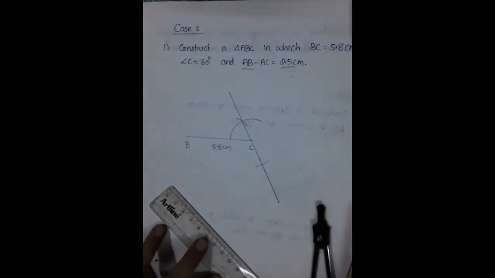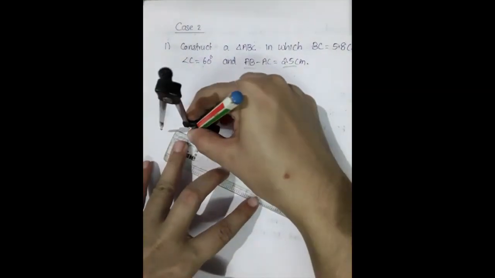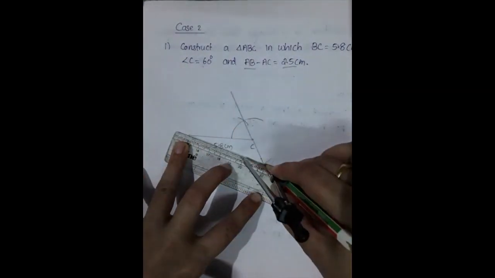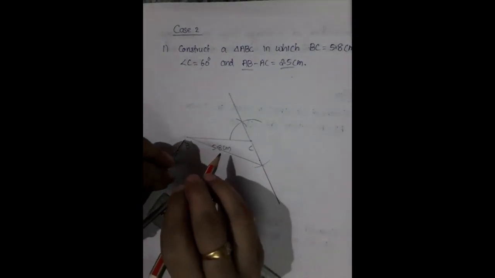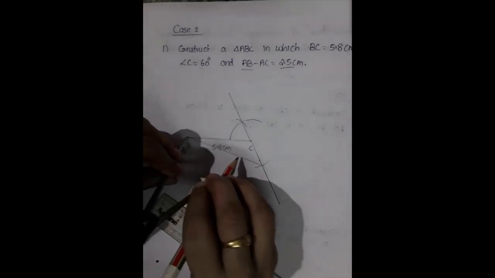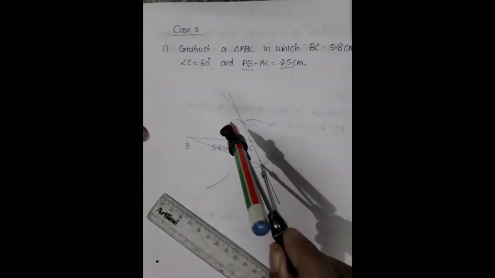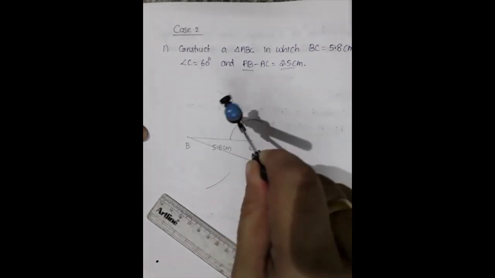Okay, then what you have to do is join B and this point. B and this point joined. Then this line, we always take more than half of the joining line. So taking more than half of this line, here one arc, top also one arc. Then from this point top one arc, down one arc.